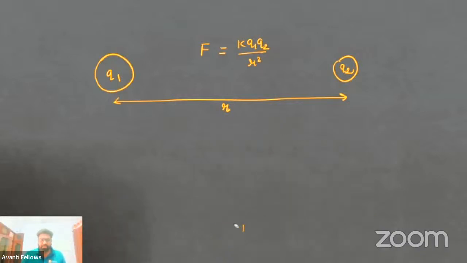In the same way, if you see here, this Q1 charge is at a certain separation from Q2, and it is exerting a force on this particle Q. Suppose I have removed this particle. There is no Q2 here. Now, have you seen any forces acting at that place right now?